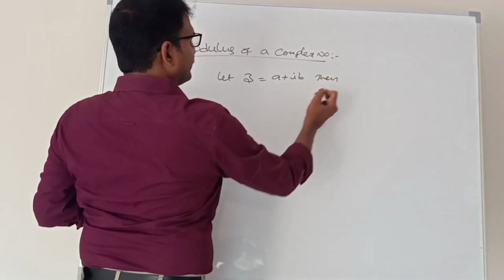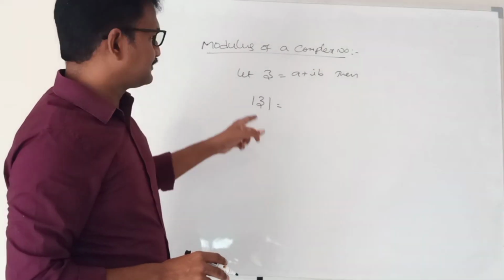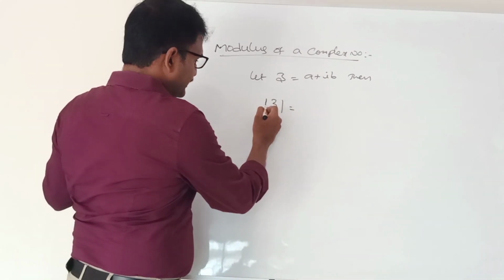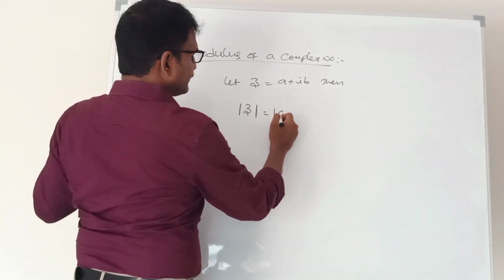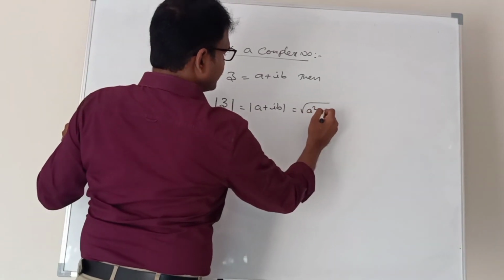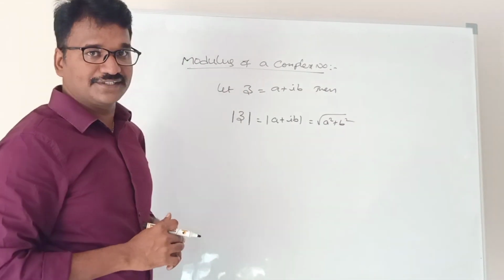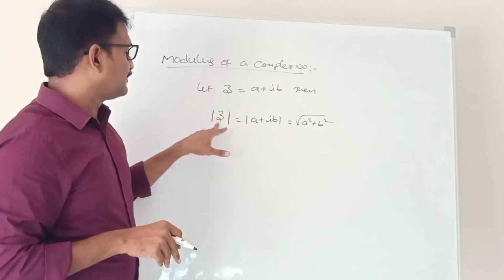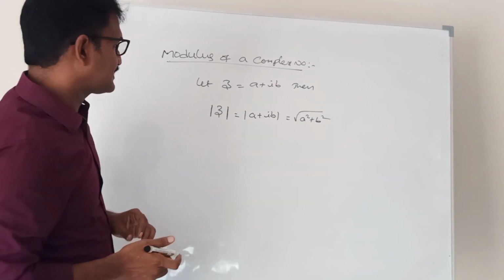Then the modulus of the complex number is denoted by mod Z. Mod Z means mod of A plus iB, and its value is the square root of A square plus B square.